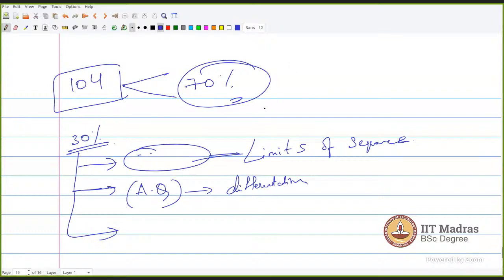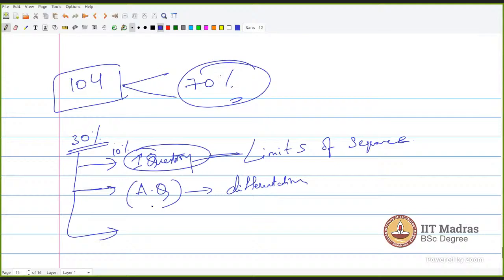So what I am telling is there is some 10% of the whole 100% where one particular question you might see for the very first time in your question paper. You might not have seen it in the graded or activity or practice. You might see a new question related to limits of a sequence. Whatever we discussed, the question will be based on that, but you have to invest some time to understand the question and do it.